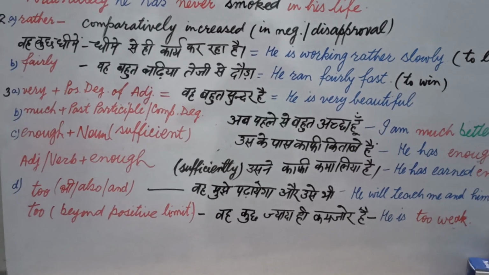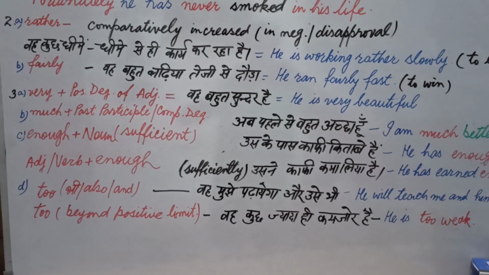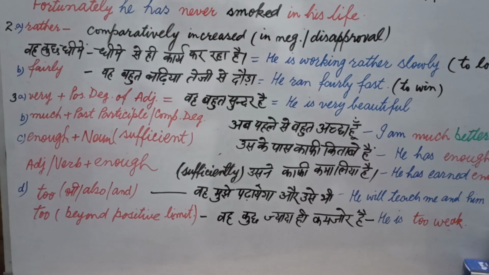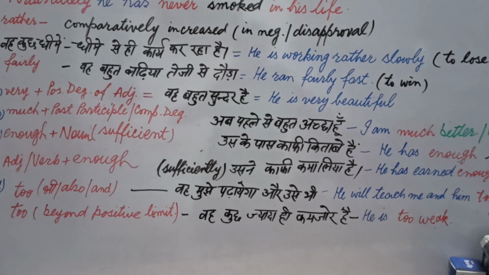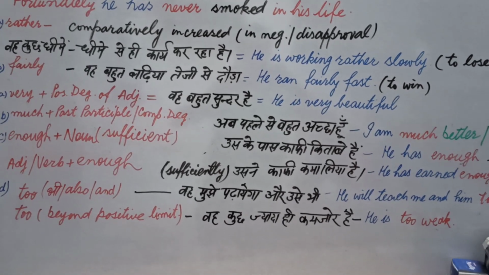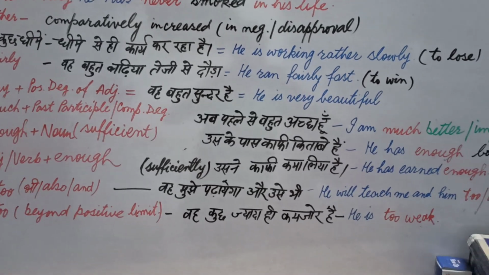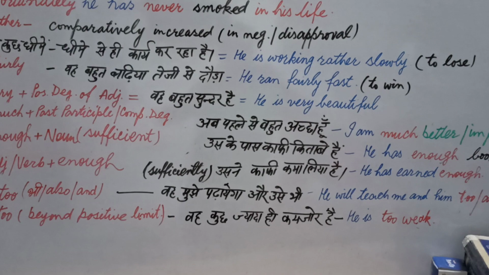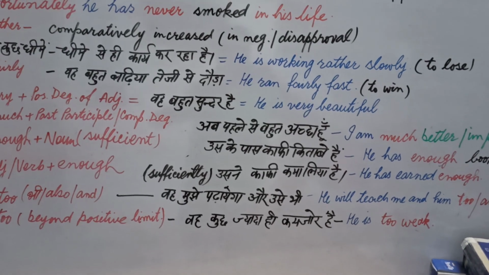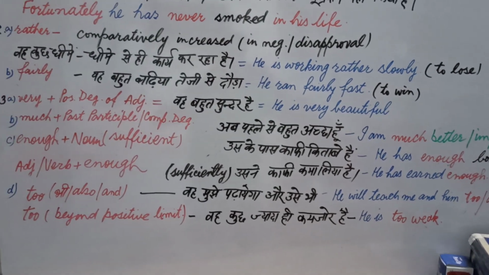I mean to say, it goes in the negative direction. That is called in Hindi ati. Ati means too much. वह कुछ ज़्यादा ही कमज़ोर है. It means it is in a negative sense. It is beyond the positive limit. That's why we will say he is too weak. The rest of the sentence is he is not able to do anything.